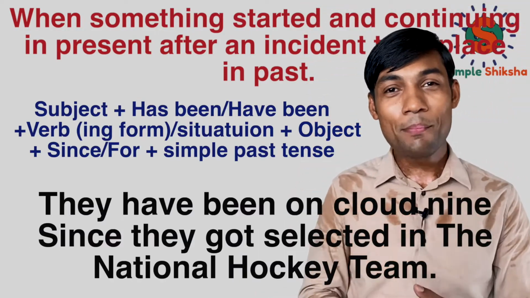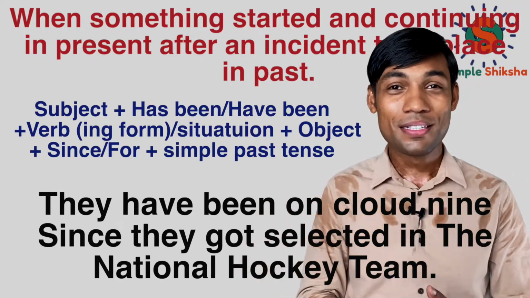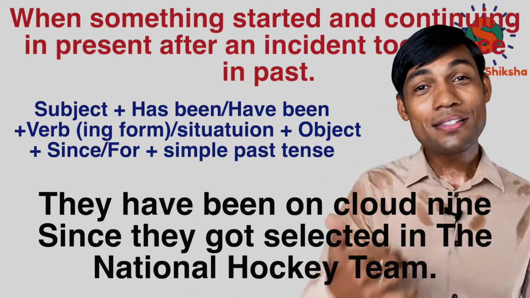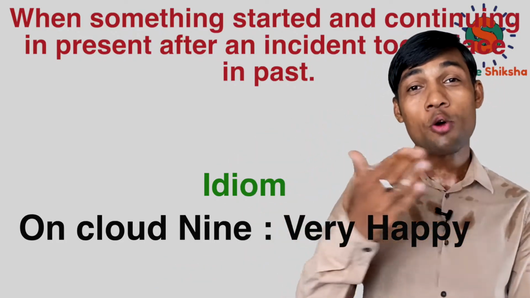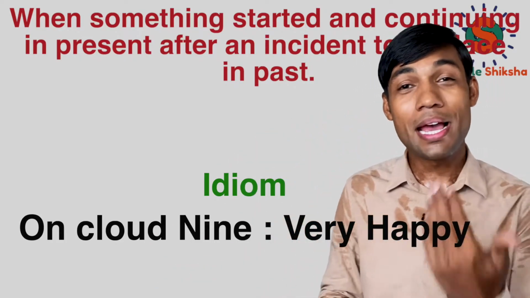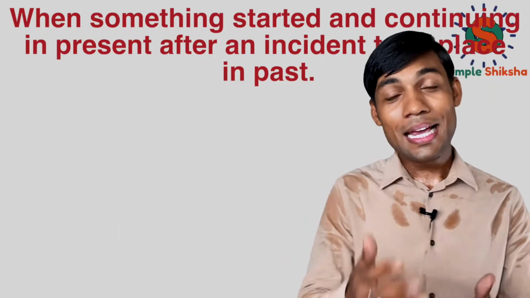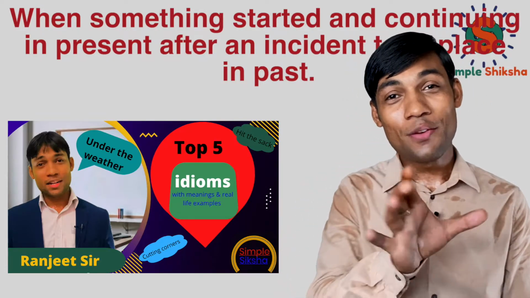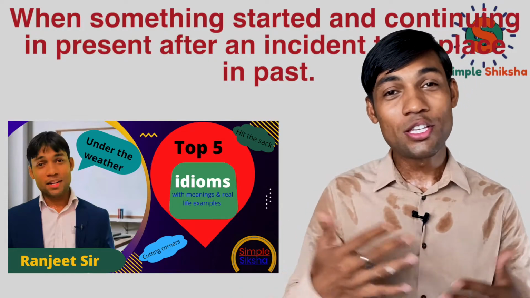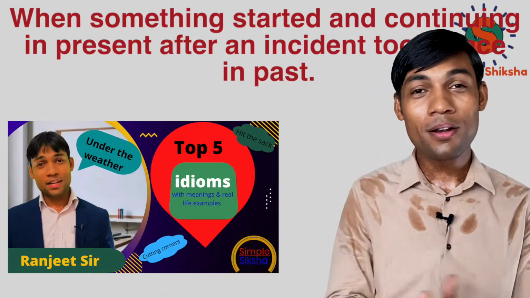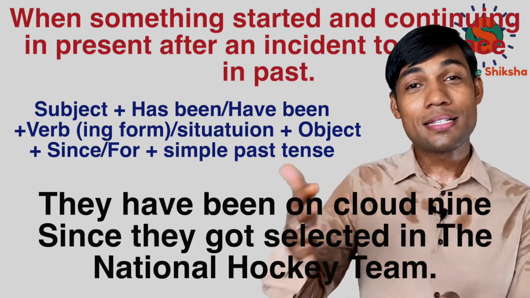Let me share one more example with you. They have been on cloud 9 since they got selected in the national hockey team. In case you are wondering what on cloud 9 means, it means that person is extremely happy. That is an idiom that we use in English conversational language. In case you want to know more about these idioms, I have given a link in the description below, or else you can click on the I button and watch all the idioms that we use in our day-to-day conversation with other people.